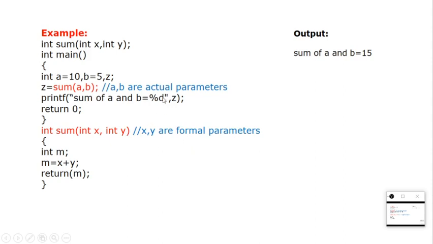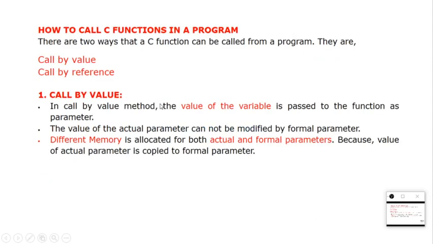Once again, the parameters which are written in the function call are called actual parameters. The parameters which are written in the function definition are called formal parameters. So a, b are actual parameters and x, y are formal parameters. Nice, right? So let us see how we can call a function in the C language. We can call a function in C language by using call by value and call by reference.